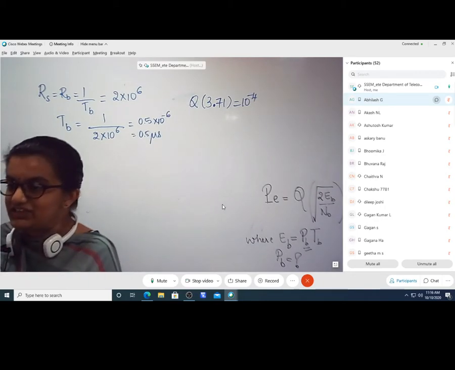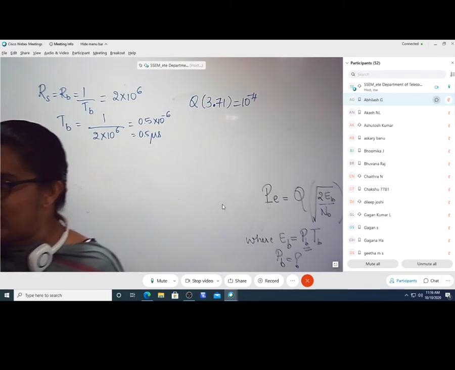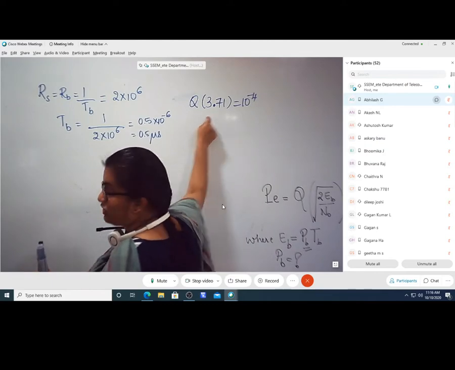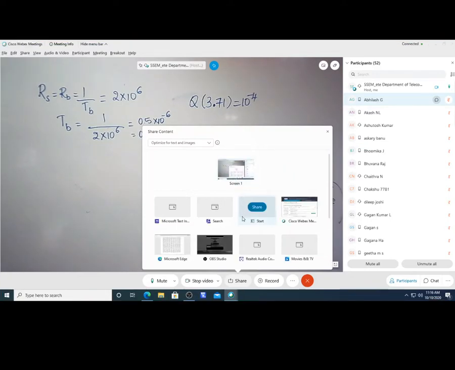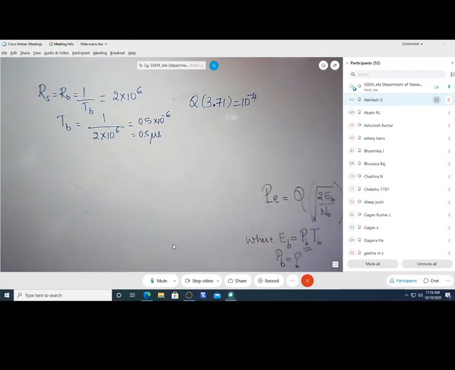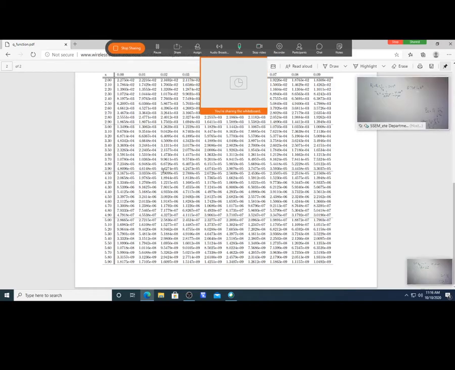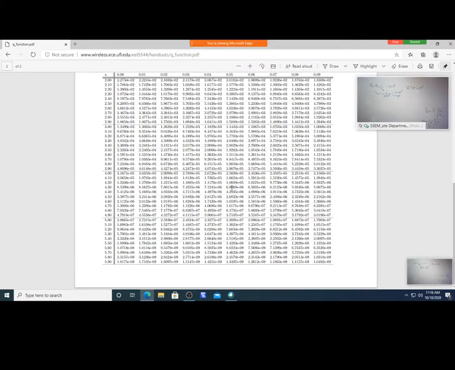If this hint is not given in the question, what you are supposed to do is open the Q function table, which will look like this. You need to look at the value 1 into 10 raised to minus 4. The required probability of error that is needed is 1 into 10 raised to minus 4. So find that.